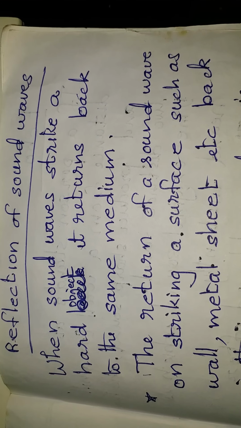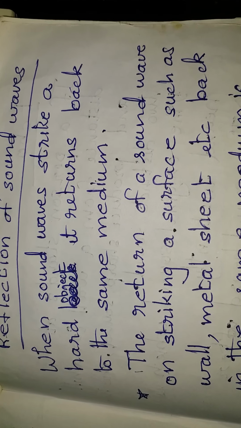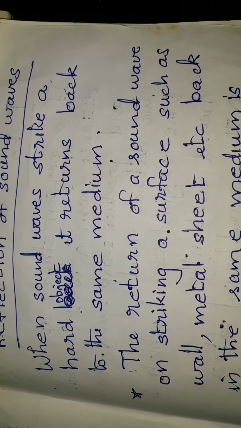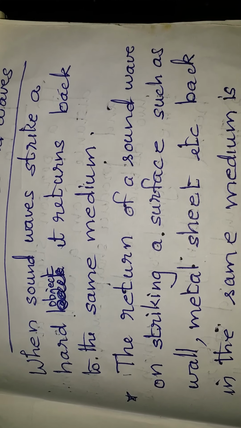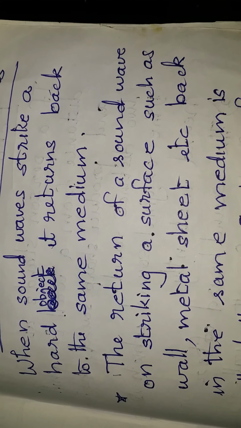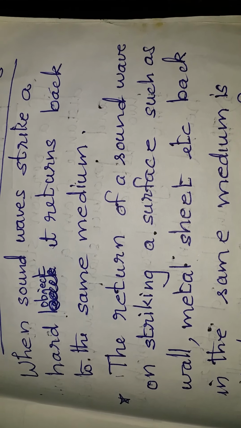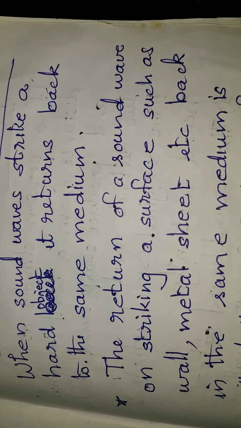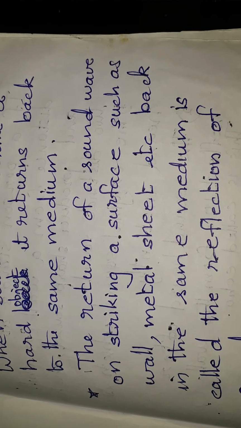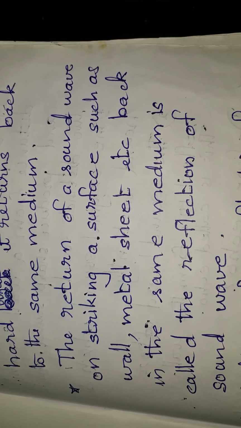Reflection of sound waves. Like light, sound waves get reflected when they strike a hard surface. We know that light waves get reflected back by a mirror. Here, no smooth surface like a mirror is needed, only a hard object like a metal sheet or a wall. So, the sound wave gets reflected back. The return of a sound wave on striking a surface such as a wall, metal sheet, etc. back to the same medium is called reflection of sound wave.